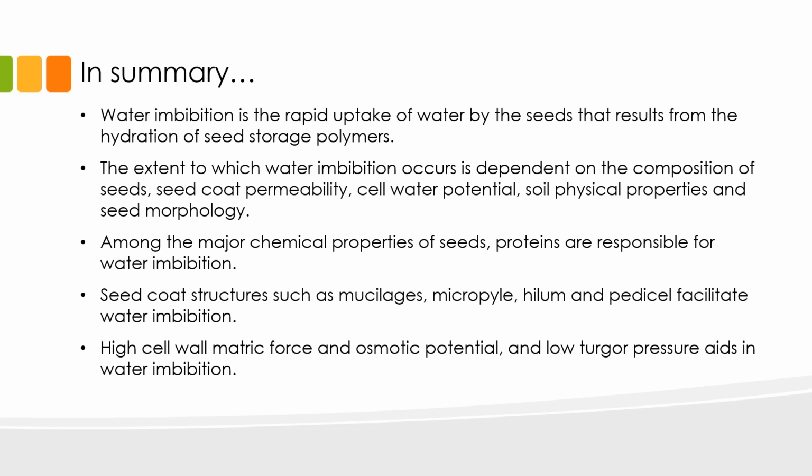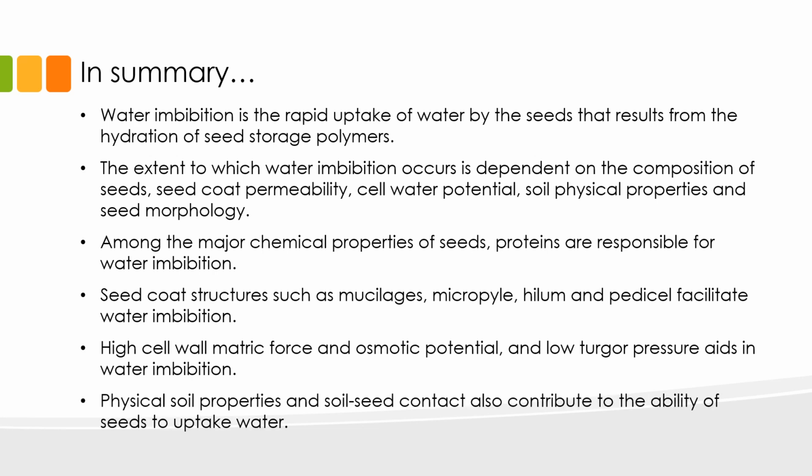The availability of water to an imbibing seed is controlled by both the availability of water within the seed and the external environment under which the seed imbibes water. Internal seed factors include cell matrix force, cell osmotic concentration, and cell turgor pressure. External factors include the soil physical properties and overall morphology of seeds that determine seed-soil contact.